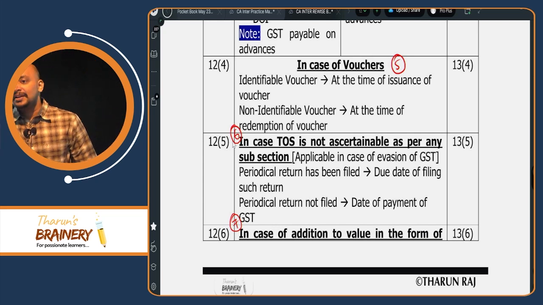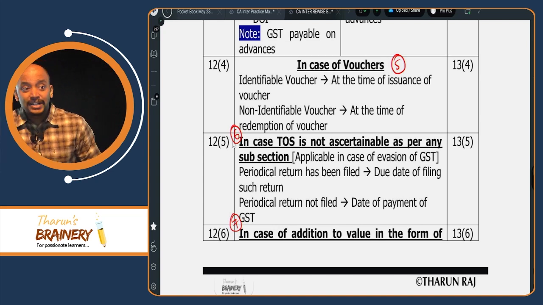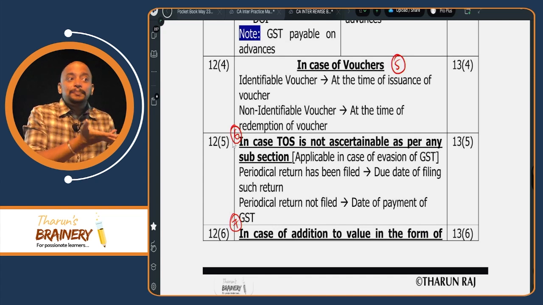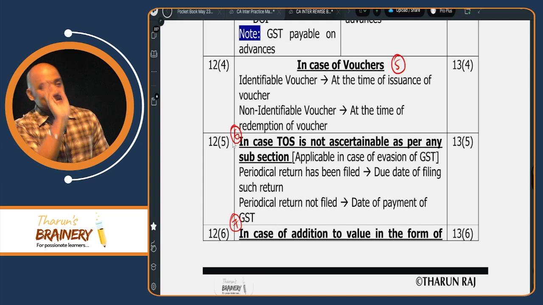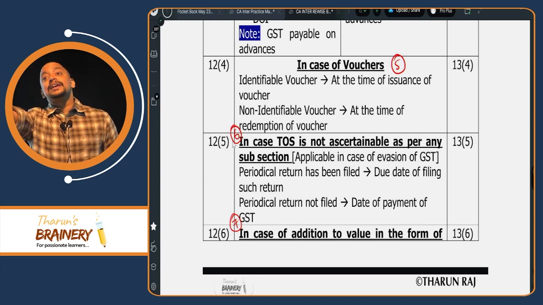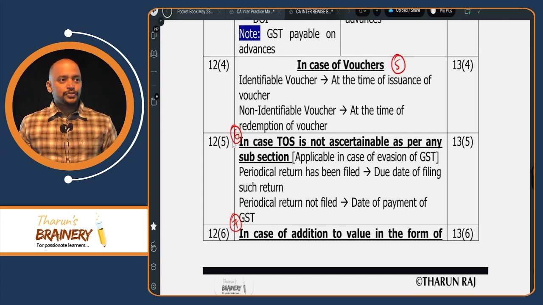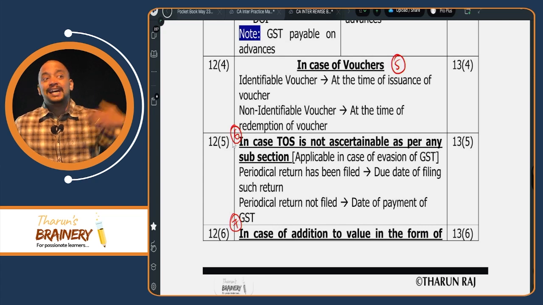Is it clear? So in case of an identifiable voucher, what is the time of supply? The date of issuance of voucher. I did not sell the pizza, but treating it as a sale of pizza, I have paid GST. Now, if you are not coming and redeeming this voucher at all, then I unnecessarily paid GST, which I will get as a refund.